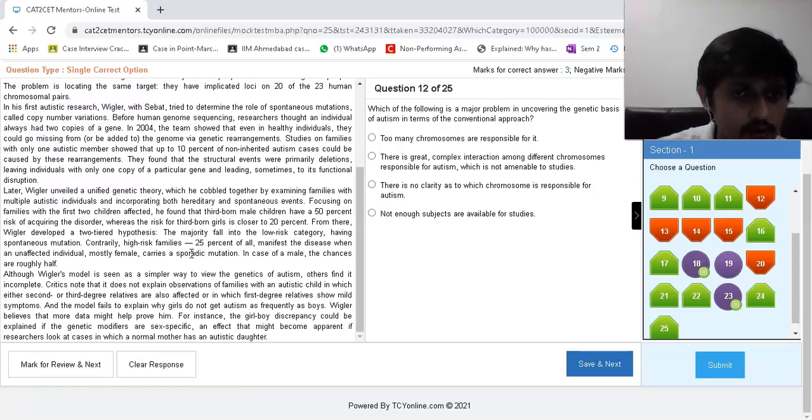The majority fall into the low-risk category, having a spontaneous mutation. In contrast, high-risk families represent the ones where the disease manifests when an unaffected individual, mostly female, carries a sporadic mutation. In the case of a male, the chances are roughly half.